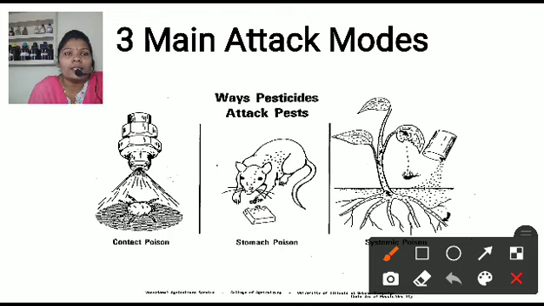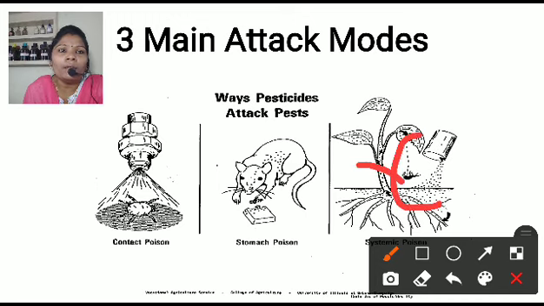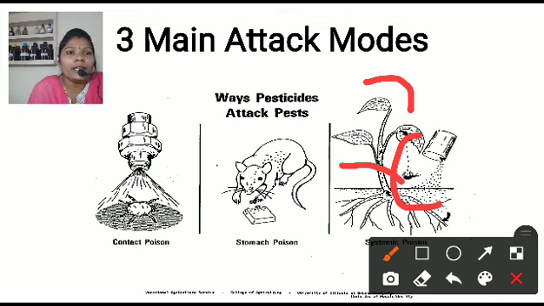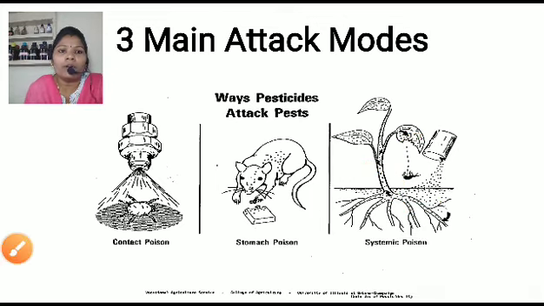Next, that is the systemic poison. Systemic poison means here we apply the chemicals or pesticides on the root of the plant, and then through the root these chemicals go to all parts of the plant. And whenever an insect eats the leaves or any part of the plant, that insect or pest is killed. That is called a systemic poison. There are different modes of action.